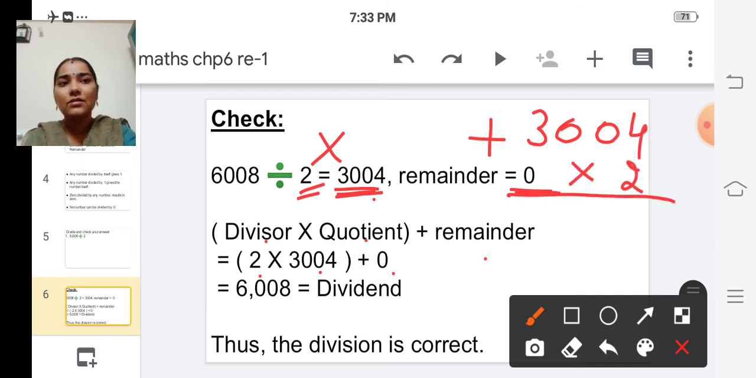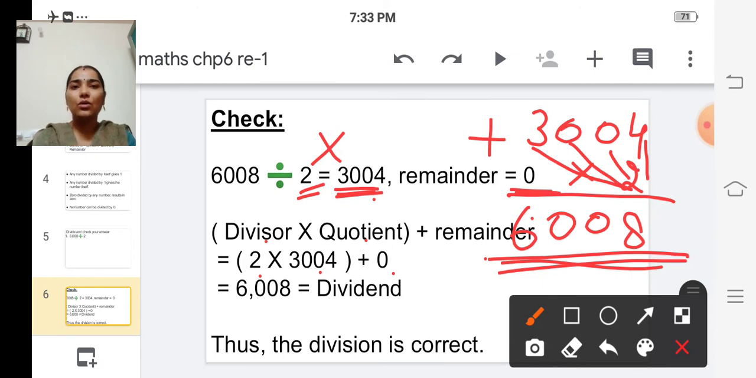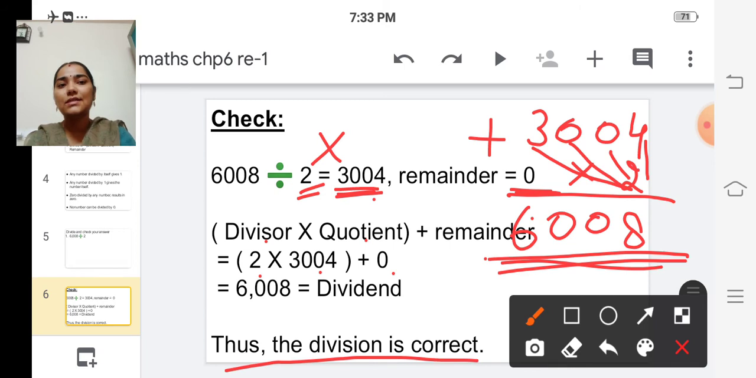Multiply. So 2 into 4, 2 4s are 8. 2 into 0 is 0. 2 into 0 is 0. And 2 into 3, 3 2s are 6. So we got the dividend 6008. So our answer is correct. Thus the division is correct. Okay children, have you all understood? Shall we do one more problem?